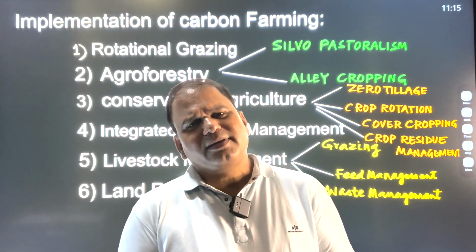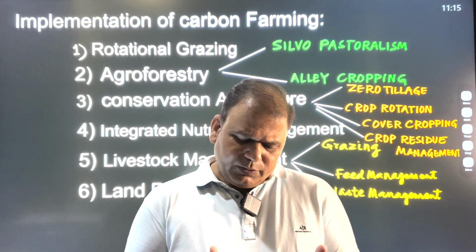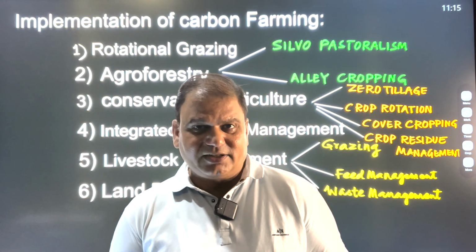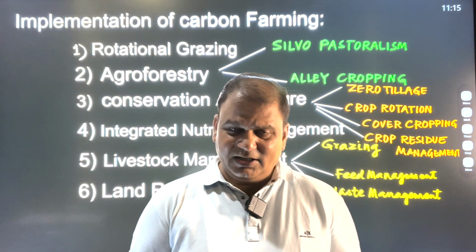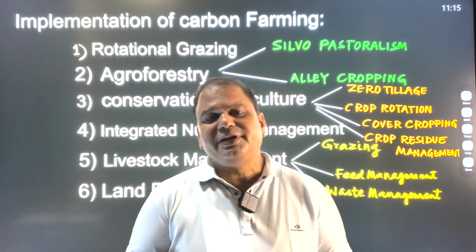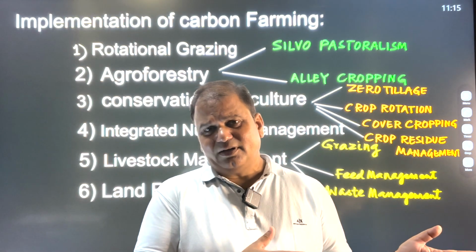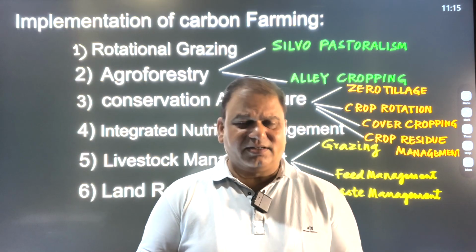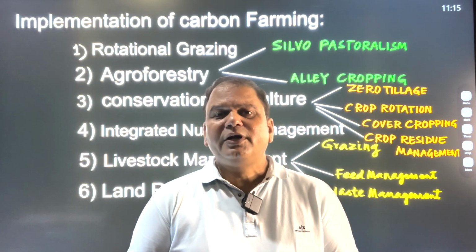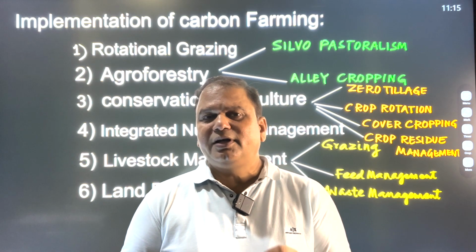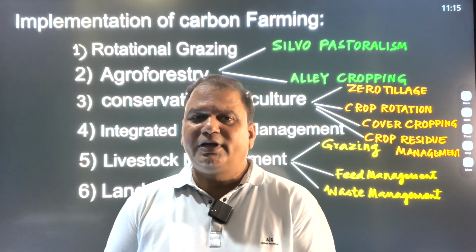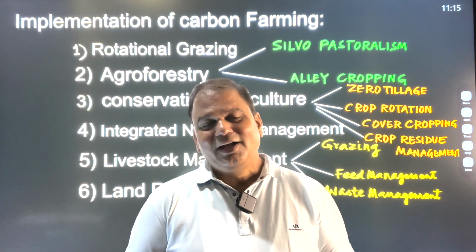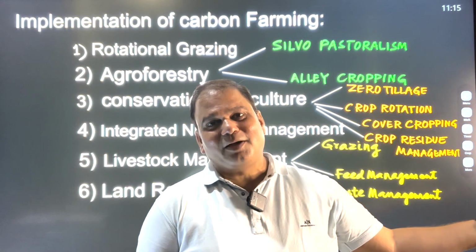The 4 per 1000 was to mitigate climate change, how soil can be utilized, how agriculture can be utilized. Because when we talk about agricultural soil, the studies suggest that agricultural soil has the capacity to absorb 3.8 billion tons of CO2 equivalent per year for 20 to 30 years. And this is what carbon farming is all about.